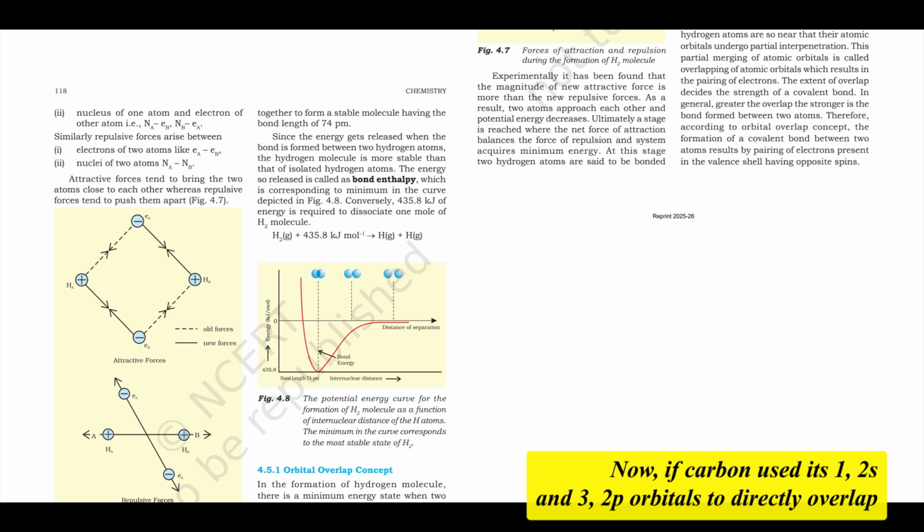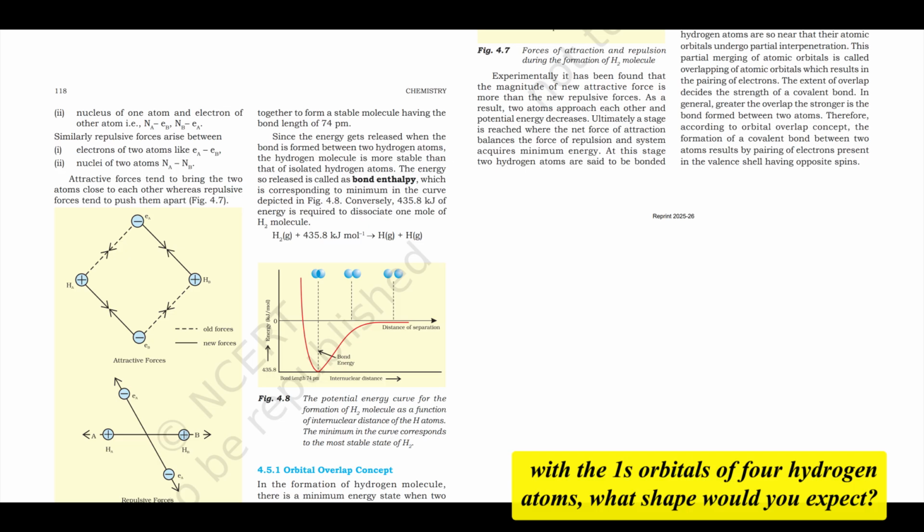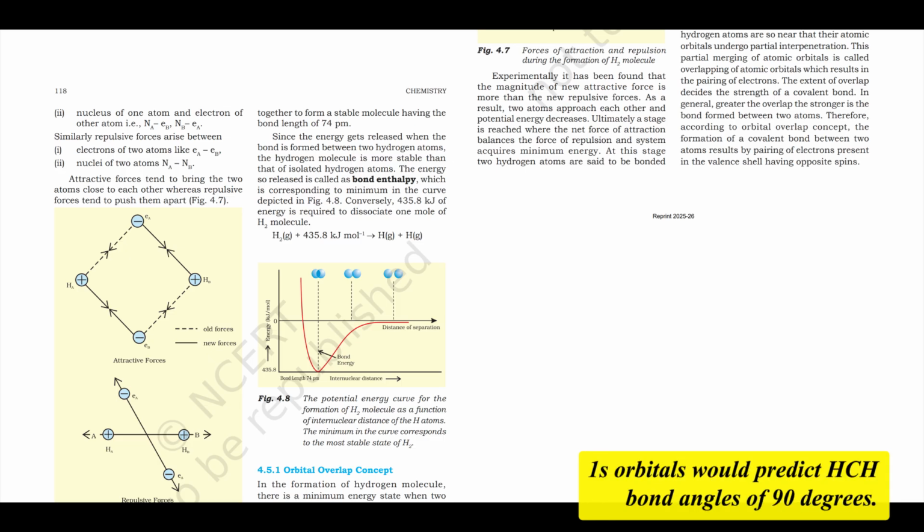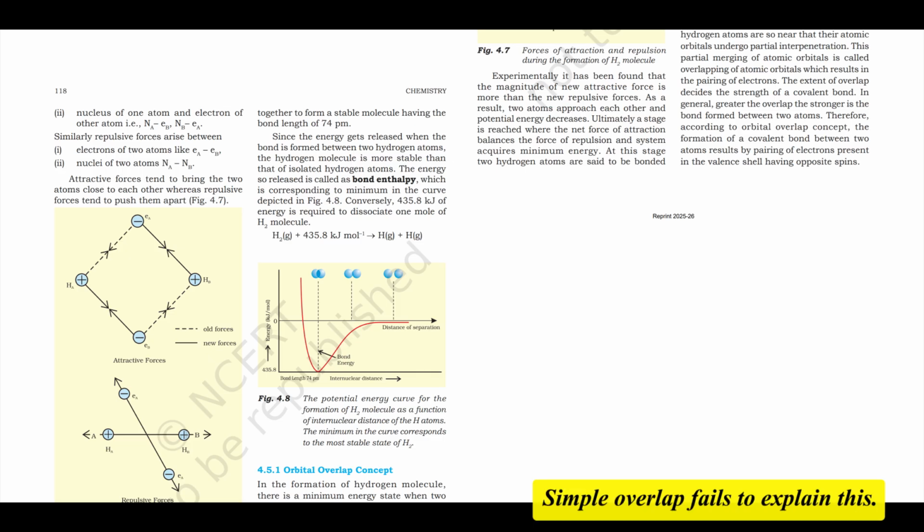Now, if carbon used its one 2s and three 2p orbitals to directly overlap with the 1s orbitals of 4 hydrogen atoms, what shape would you expect? The 3 orbitals, px, py, pz, are mutually perpendicular, oriented at 90 degrees to each other. So you'd expect some bonds at 90-degree angles. Exactly. Simple overlap of these orbitals with hydrogen 1s orbitals would predict H-C-H bond angles of 90 degrees. But experimentally, we know methane is perfectly tetrahedral, with all H-C-H angles being 109.5 degrees. Simple overlap fails to explain this. And similar issues for ammonia and water. Yes.